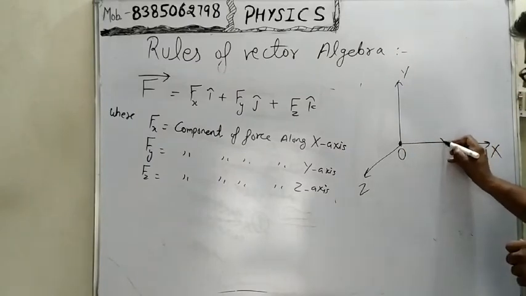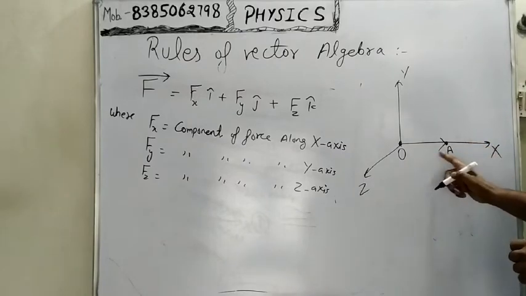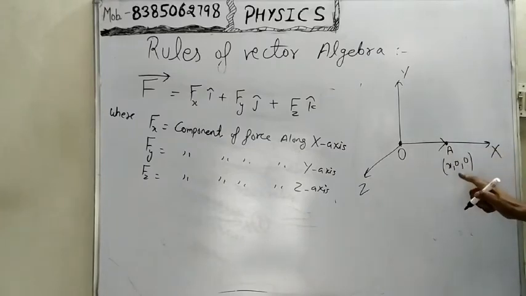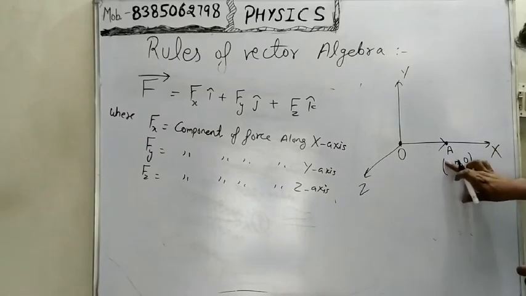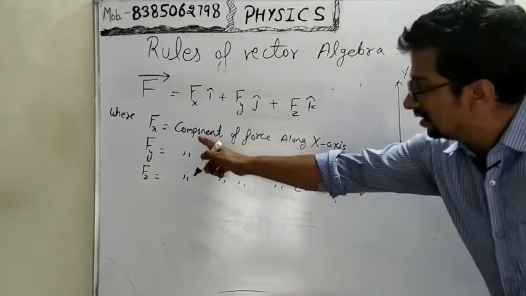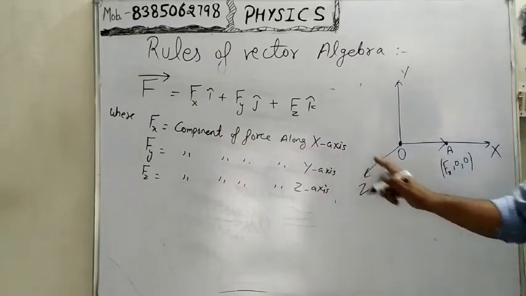So we show the arrow like that. Let's assume this point is A, and the coordinate of this point is x comma 0 comma 0 in mathematics, but in the vector form it is written as fx, the component of force, the value of force along the axis x.